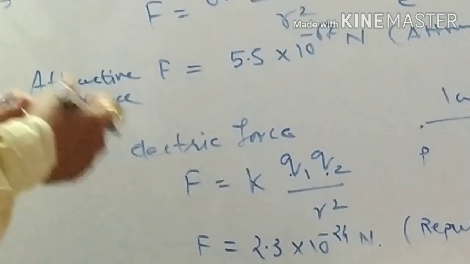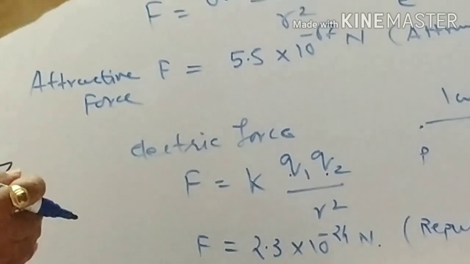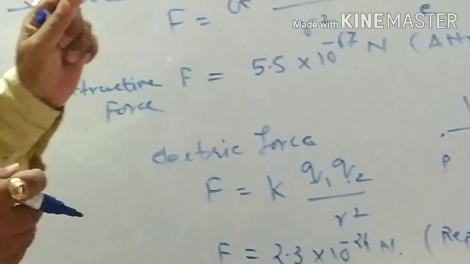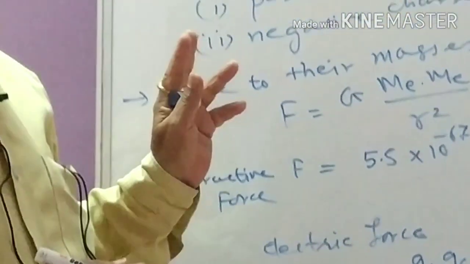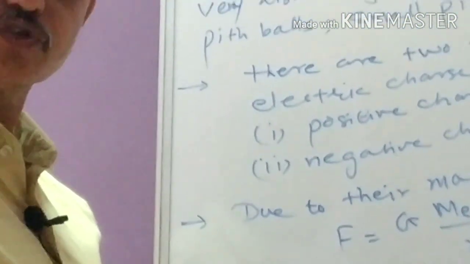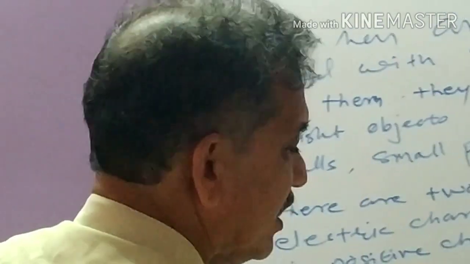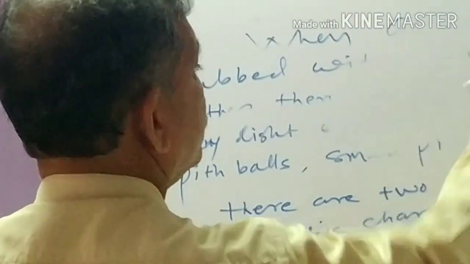On the basis of this fact, the definition of electric charge comes. So this kind of fundamental intrinsic property due to which such electric force is exerted is known as the electric charge.